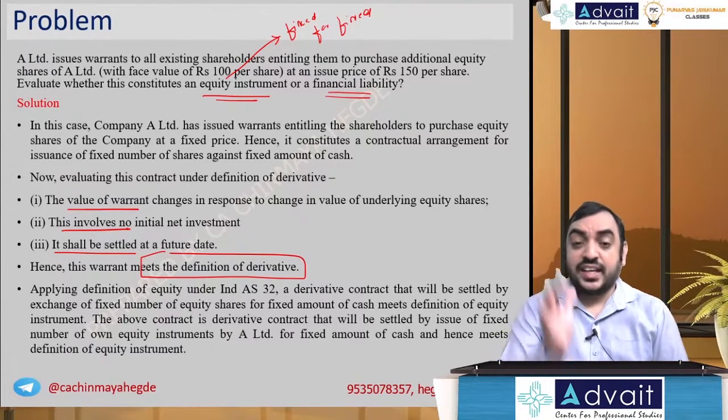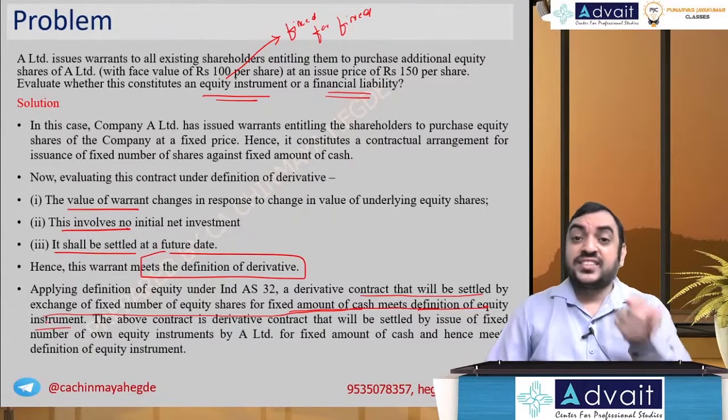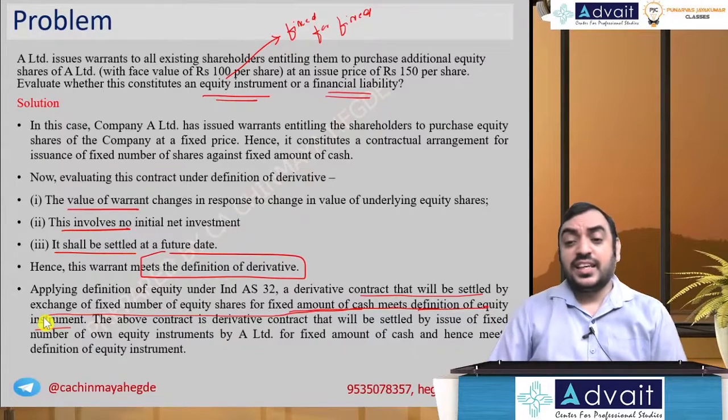Fixed for fixed, that becomes equity instrument. So applying the definition of equity under Ind AS 32, a contract that will be settled by exchange of a fixed number of shares for a fixed amount of cash meets the definition of equity instrument. Fixed for fixed. That's the key word to be remembered.